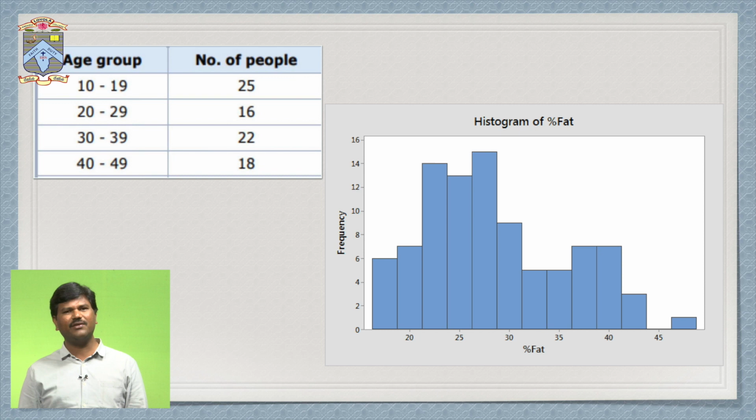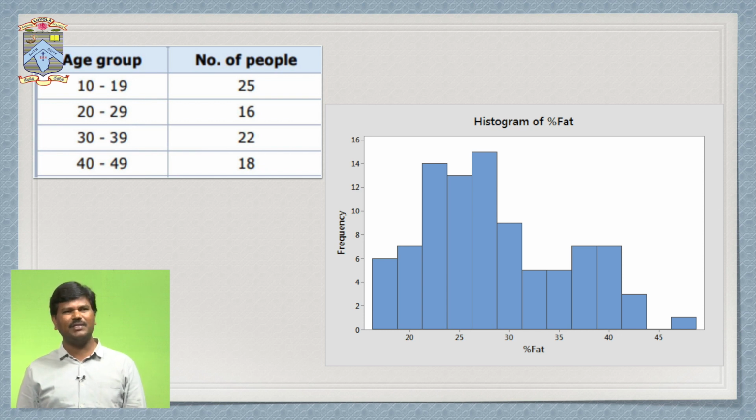But here in continuous data, we have intervals of age. In the first age group, we see 10 to 19. The second age group is 20 to 29. The third age group is 30 to 39. And the fourth age group is 40 to 49. The number of people is called the frequency. The first value is 25, which refers to the number of people in the age group 10 to 19.